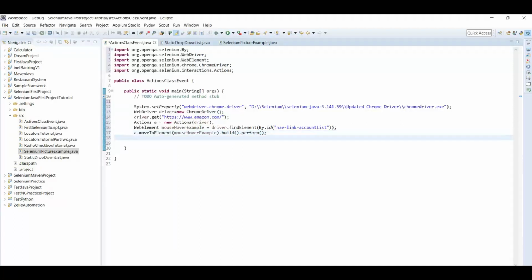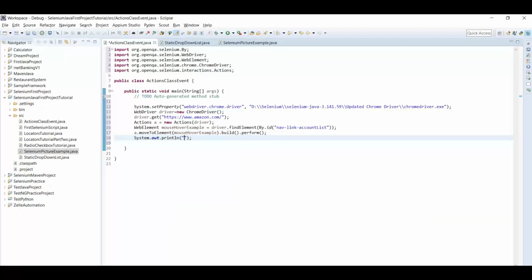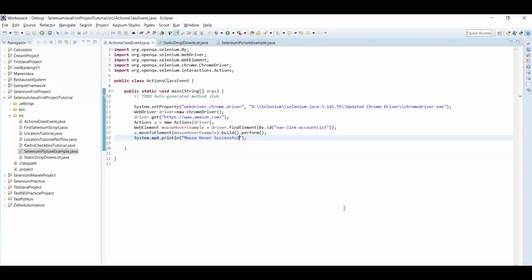Okay, that's it. First of all, I'm going to print just hover of a mouse. Let's just try and check what will happen. So let me print this in console, mouse over successful. So let's just run this and check what will happen.